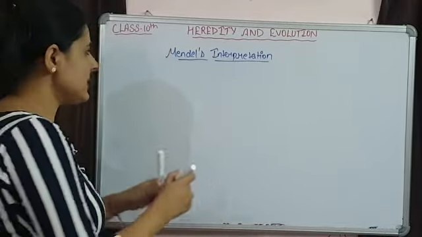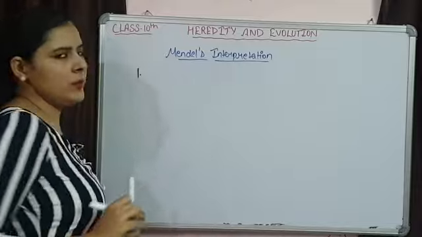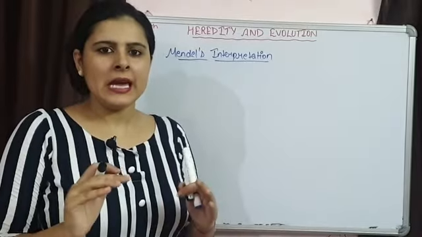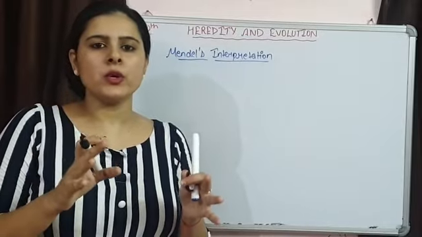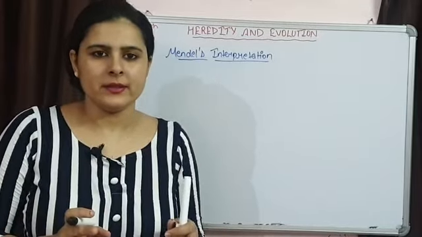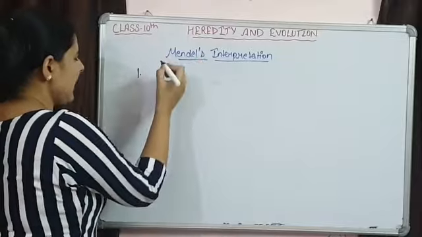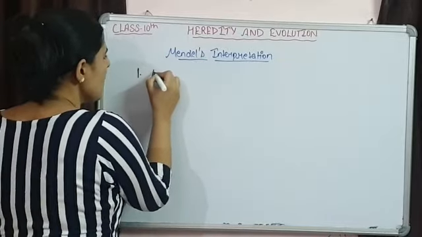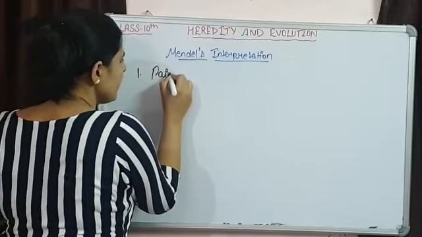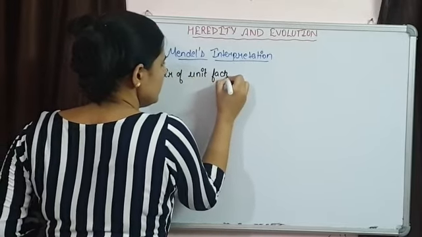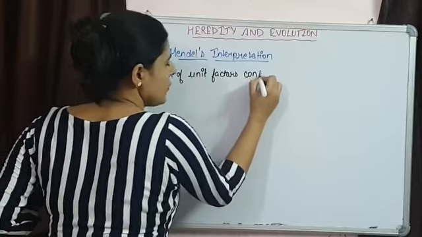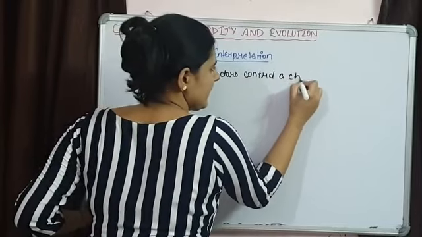The first statement given by Mendel was that a pair of unit factors are going to control a character. We can see these lines he said. So, a pair of unit factors control a character.